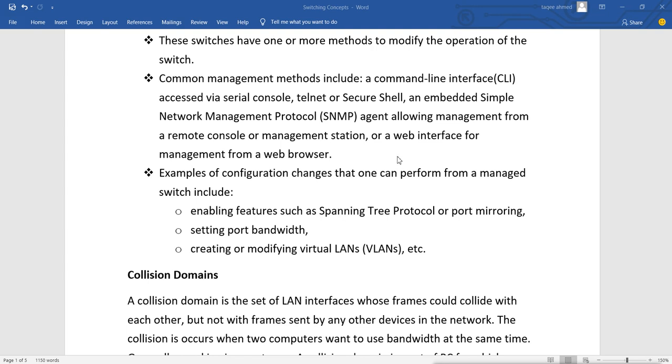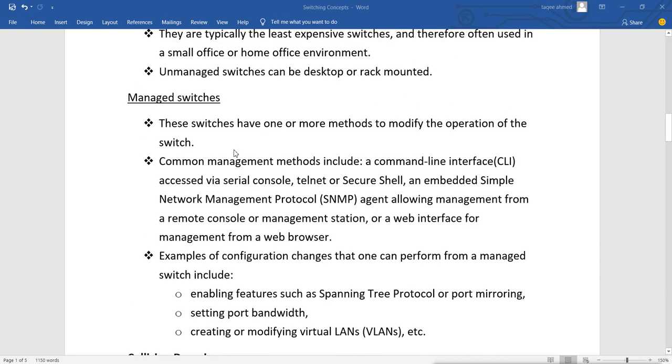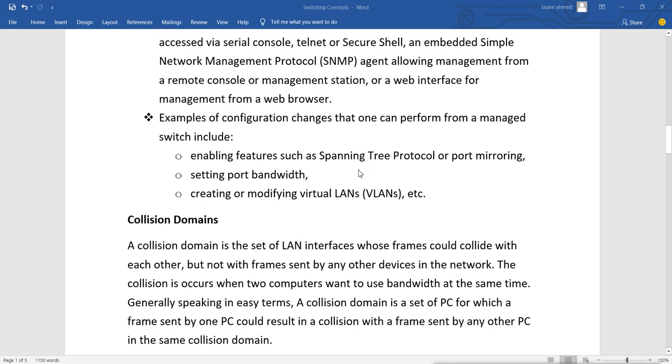So these are the common configuration changes which we can make in managed switches. Now, if you have a managed switch, then you will have a console port in it. In an unmanaged switch, we don't have any kind of port.